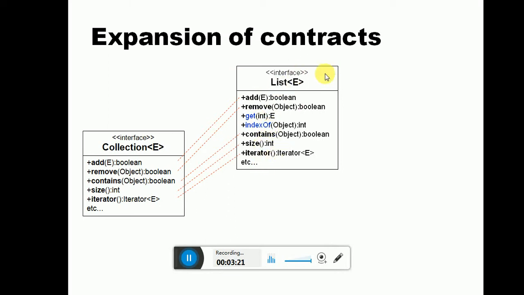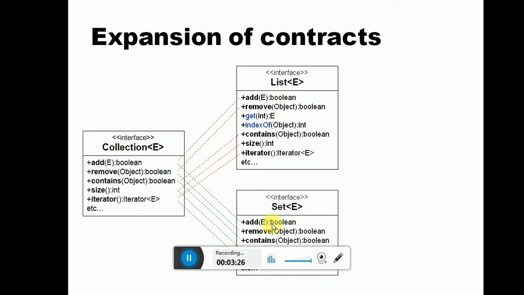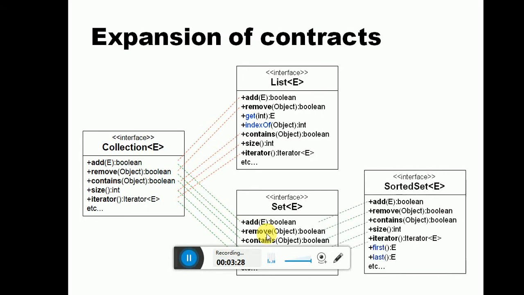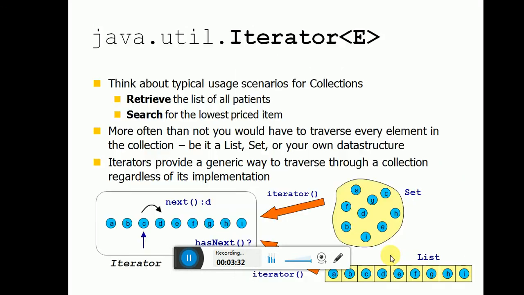List interface is a collection interface, right? Next one is the set interface: add, remove, contains, same thing. And next one is sorted set: add, remove, contains, size, iterator, first and last.